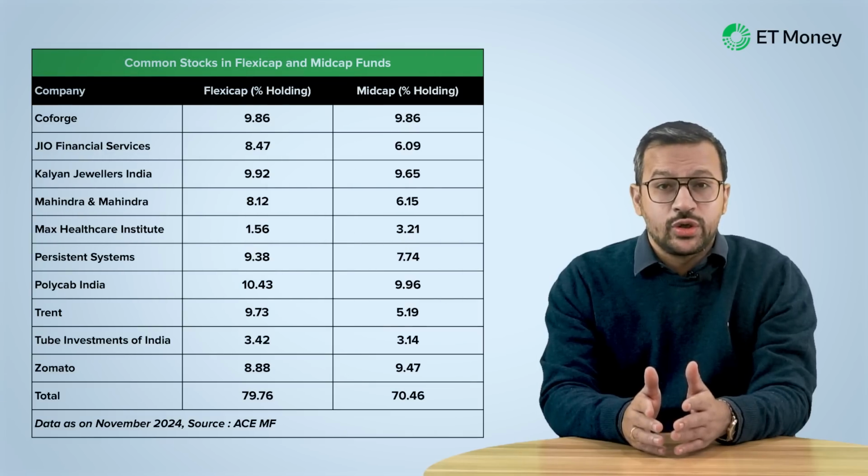It's difficult for any fund house to have unique stock investment across different funds, and each of those funds outperforms its peers. So we dug deeper. We were surprised when we compared the portfolio of Flexi Cap with the Midcap Fund. Both funds have 10 stocks in common. The Flexi Cap scheme has an 80% allocation to these 10 stocks in its portfolio. Meanwhile, the Midcap Fund invests 70% of its assets in these 10 stocks.